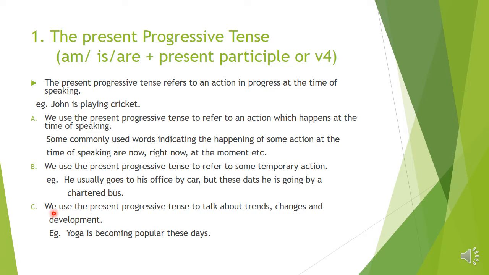Number C, we use the present progressive tense to talk about trends, changes and development. See example, yoga is becoming popular these days. About yoga's change or trend, it is mentioned using the present progressive tense. Okay, so these are the situations where we use the present progressive tense. Children, these points you mark in your textbook.